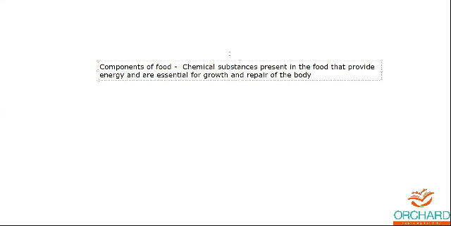Okay, so what exactly do you call chemical substances in your body? That is the breaking down of food, right? In your food you have certain kinds of nutrients which break down into chemical substances.